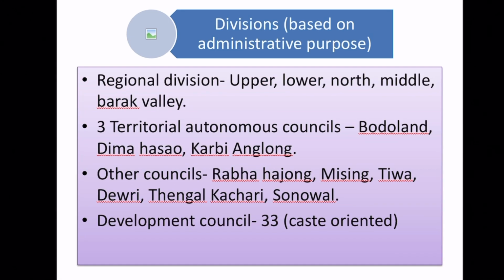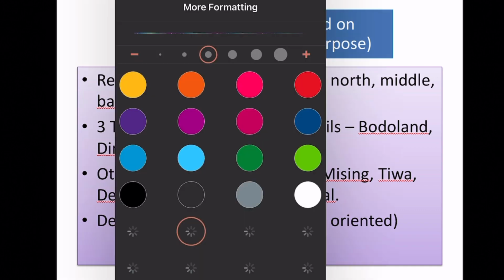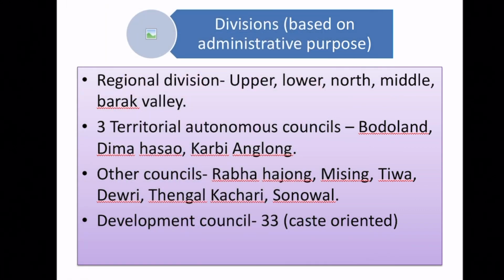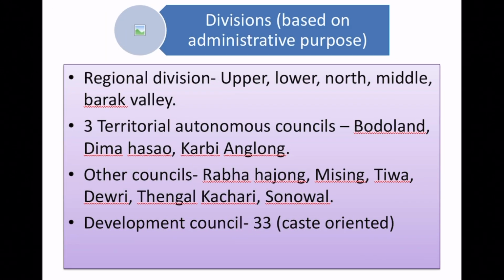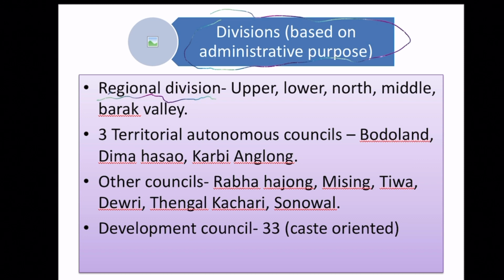Divisions based on administrative purpose. Assam is divided in various ways. Let's look into the divisions based on administrative purpose. Regional divisions: Upper, Lower, North, Middle, and Barak Valley. Total 5. And there are 3 territorial autonomous councils.